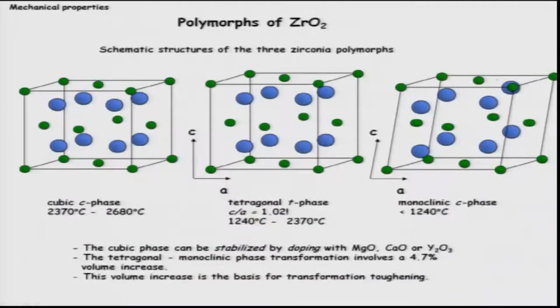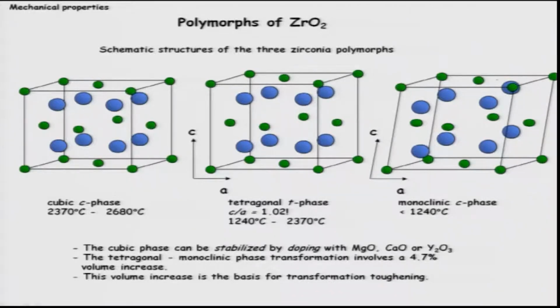Now, let me also tell you that zirconium oxide is a polymorph. It has many polymorphs. It can exist in 3 different forms. That is why the interesting things come into the picture. First one is cubic zirconium oxide, which is also known as C phase, because cubic, it is stable at very high temperatures from 2370 to 2680 degrees Celsius.